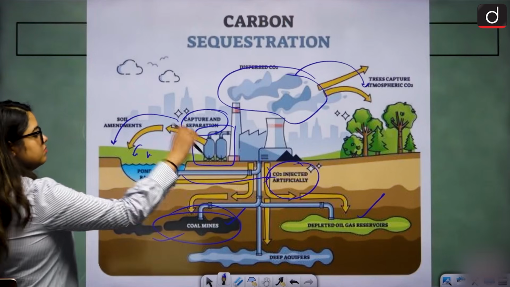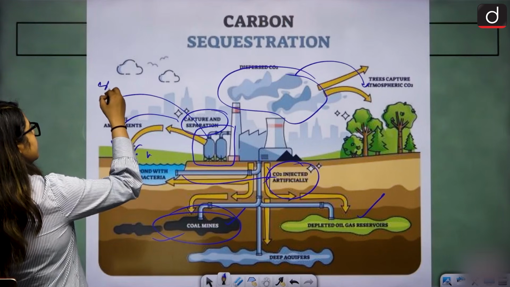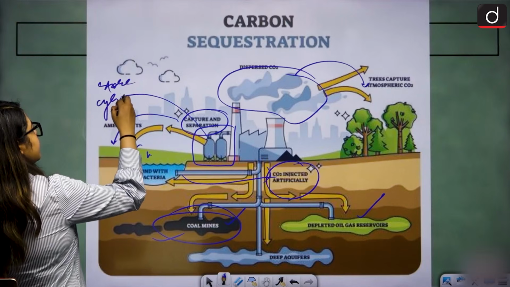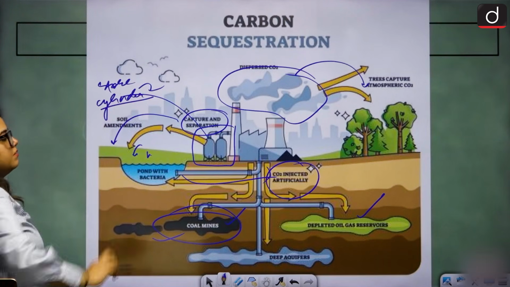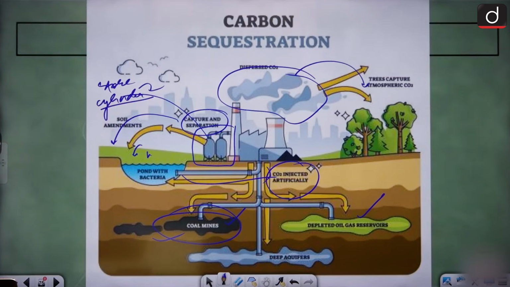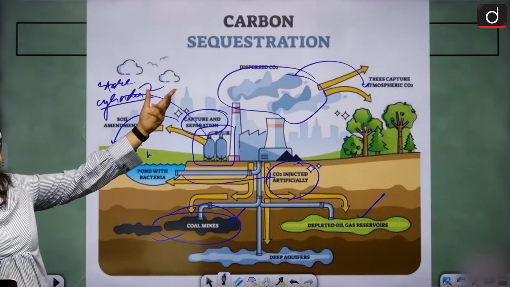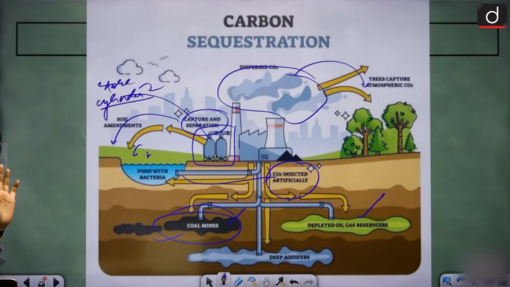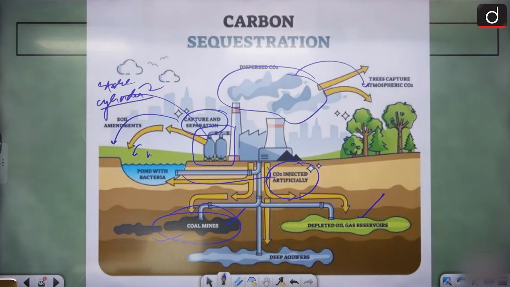Or if you don't want to put it inside the earth, you can store it in cylinders or somewhere, and then break down the gases and use them in different forms. Whatever, but don't let it get released. That's the whole concept. Clear? Carbon separating CO2 from other gases, then transportation, then storage. These are the 3 steps. Do you understand carbon sequestration now?